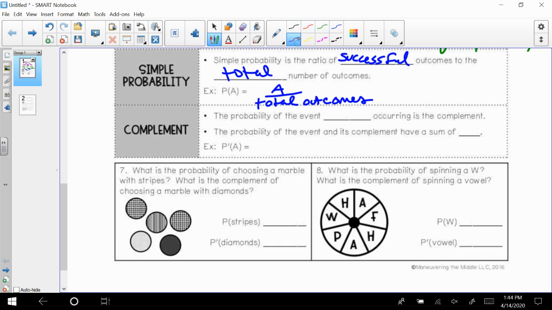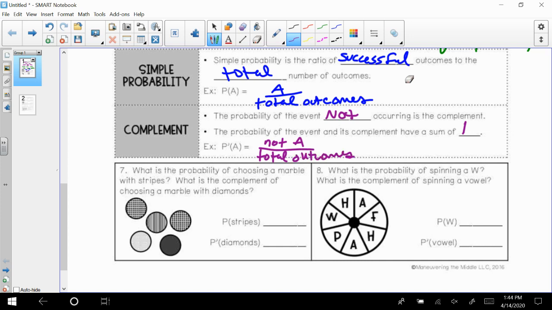So the complement of that is the probability of that event not occurring. So it's like the opposite. The probability of the event and its complement will have a sum of 1. So when it has the complement, it has that little apostrophe symbol next to the P. So the probability of the complement of A. So basically, you're going to look for everything that's not A and divide that by the total number of outcomes possible.